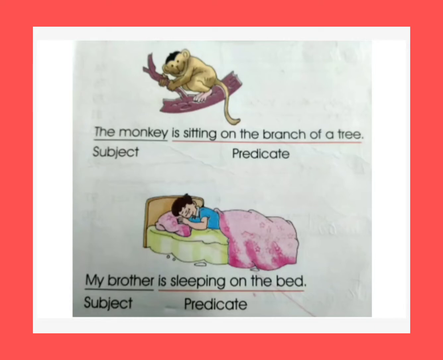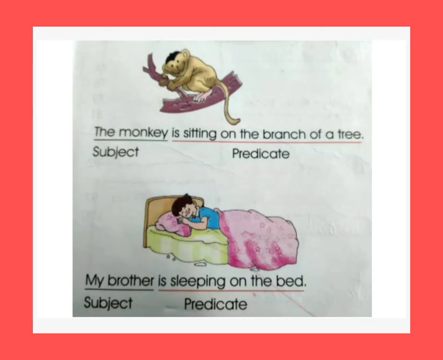The monkey is sitting on the branch of a tree. Here we are talking about the monkey. So monkey is subject. And what it is doing, sitting on the branch of a tree, comes under predicate.